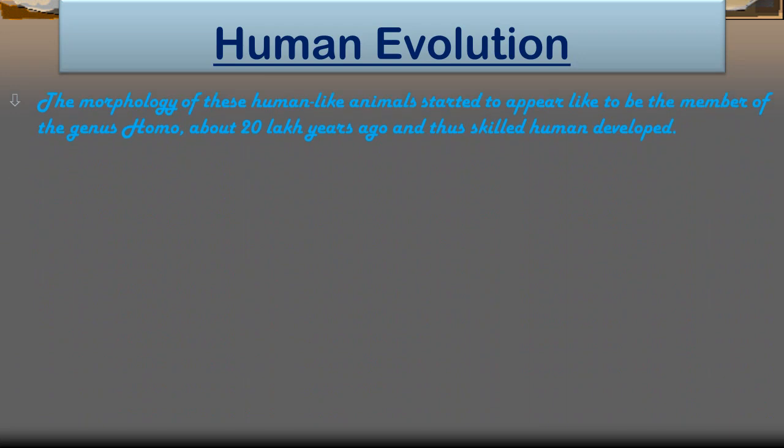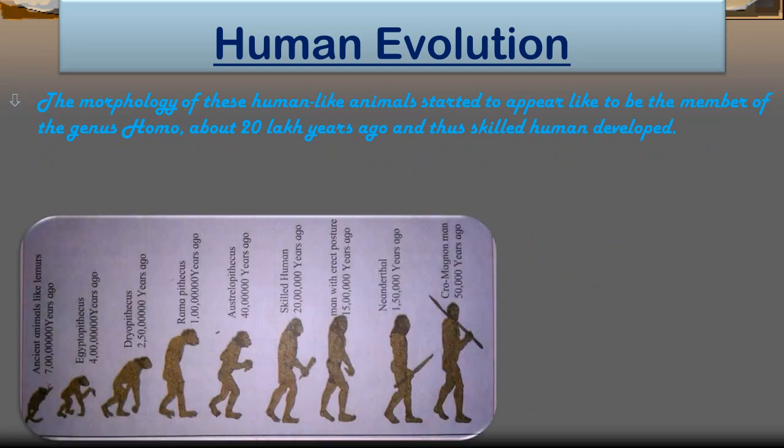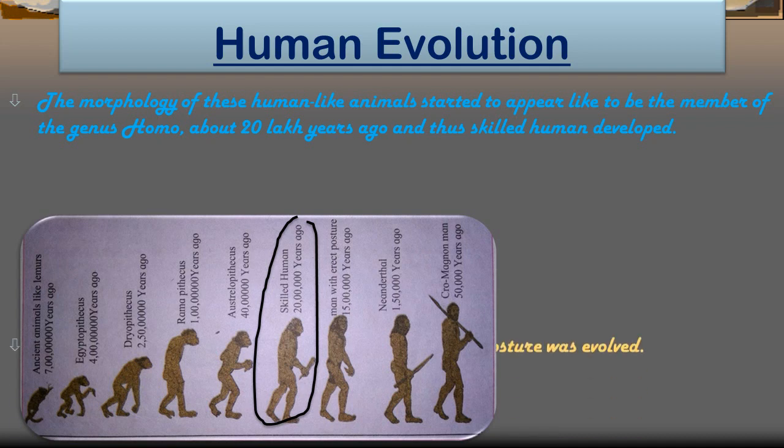Alright, now the morphology of these human-like animals started to appear like a member of the genus Homo, and about 20 lakh years ago the skilled human developed. That means their external structure is somewhat related to the human, a member of the genus Homo, and 20 lakh years ago this skilled human developed.